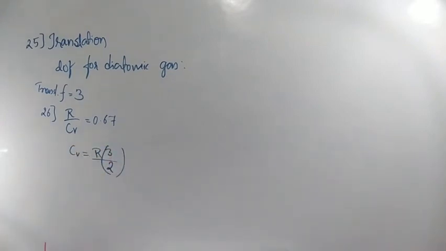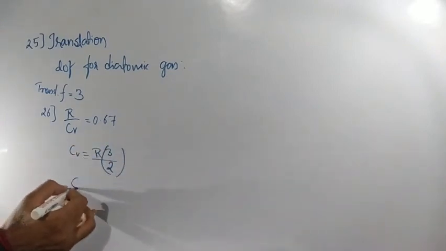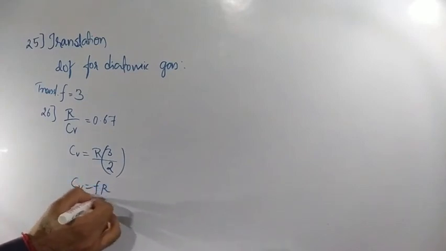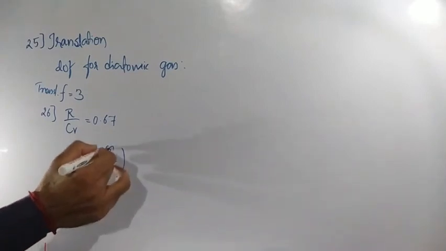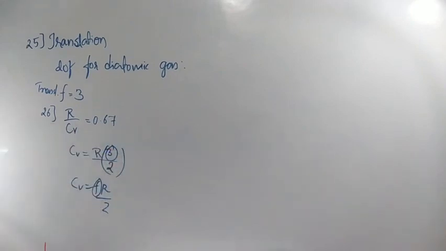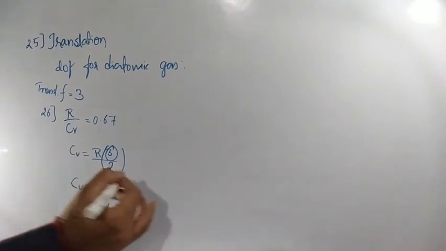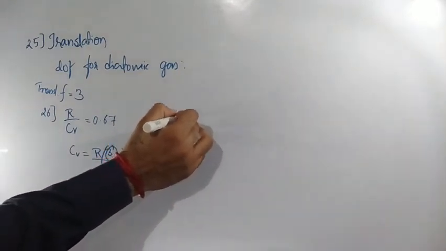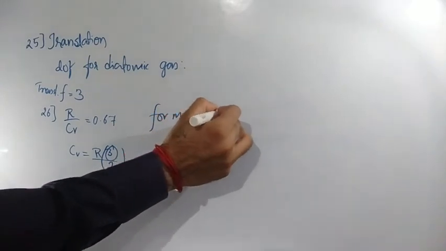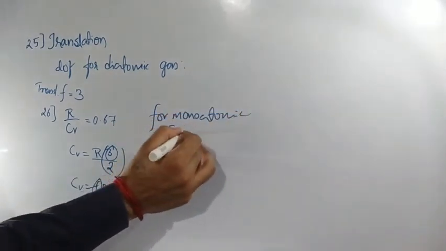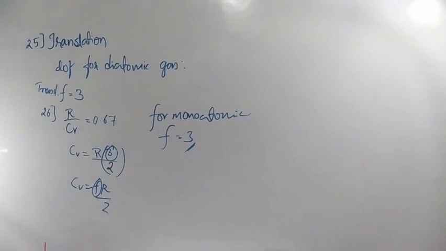So CV value is nothing but what? General formula FR divided by 2, where F is nothing but now value 3. For which gas will the degree of freedom be 3? Monoatomic, diatomic, or which one? So for monoatomic, F value will be equal to what? 3. Okay, that's why the gas is nothing but what? Monoatomic gas. Option number C. Clear?